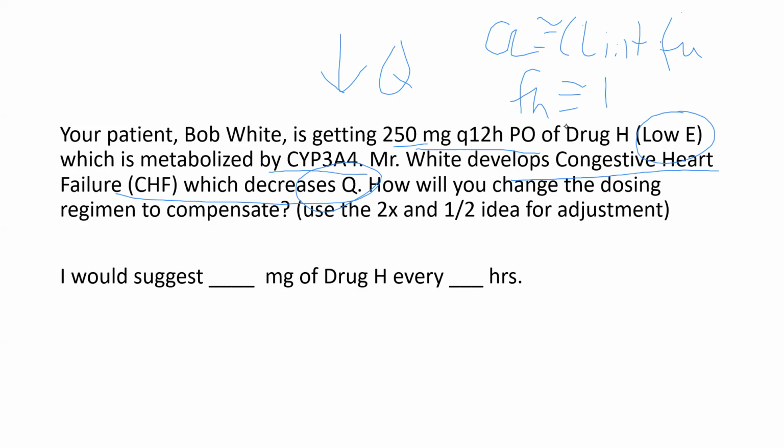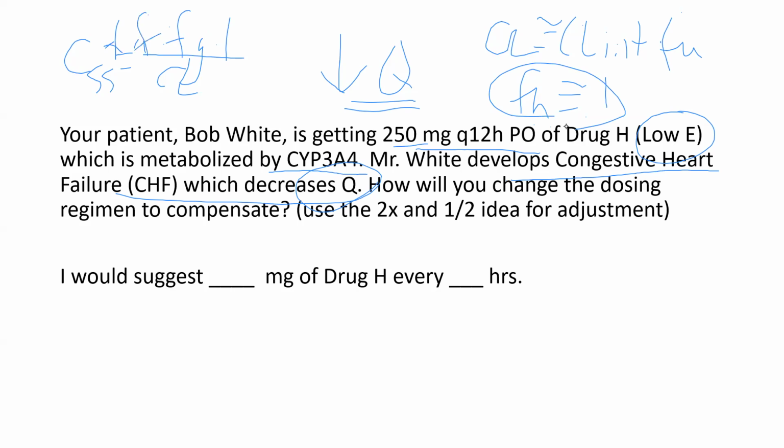Well, let's see. CSS average. Do we need to look at free concentration? No, because we've had a decrease in Q, not a change in binding. So we're giving this orally, so we have to worry about bioavailability, bioavailable dose rate, all over clearance, which is going to be equal to, I'm going to just erase that, FA times FG times 1, because FH is approximated by 1.